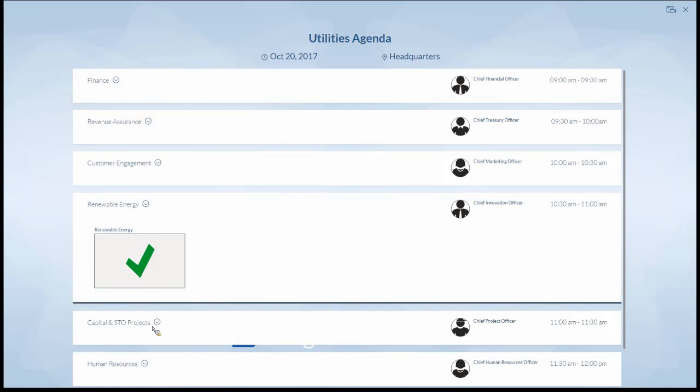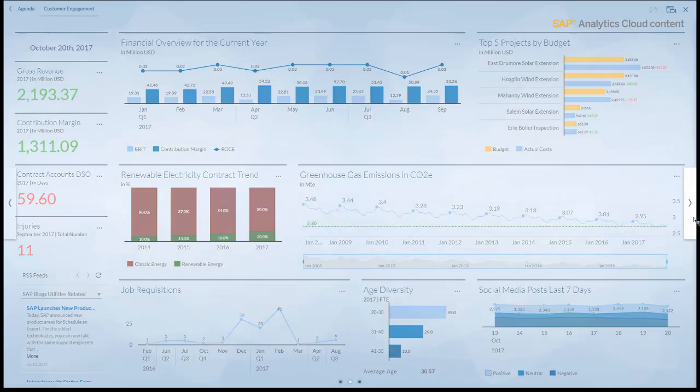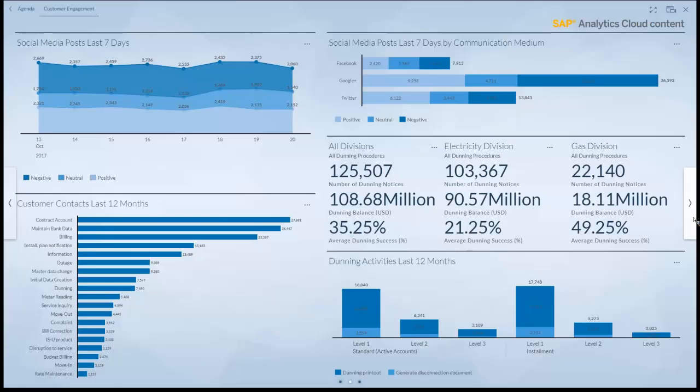You see, the capital and projects page is kind of similar because it reflects obviously utilities projects. Let's tap into the customer engagement, to flash a second agenda item, a second topic within the utilities area here. And here we show how our customers look today in the social media.